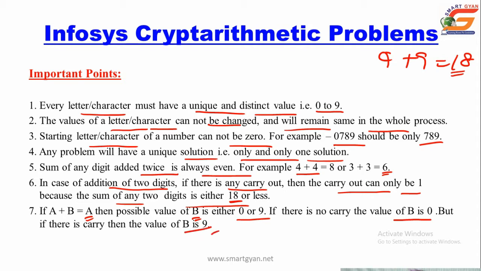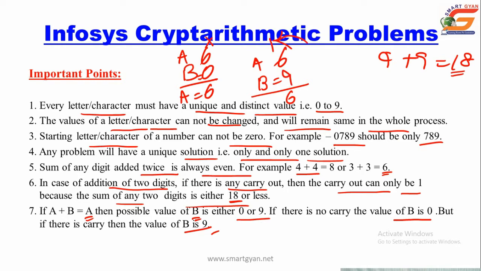For example, 6 plus 0 is equal to 6, that is a plus b is equal to a. In this case the value of b is 0 when there is no carry. But when there is a carry, carry can be at most 1, so the value of b will be 9: 9 plus 6 is 15, plus 1 is 16. Yes, then the same 6 comes.